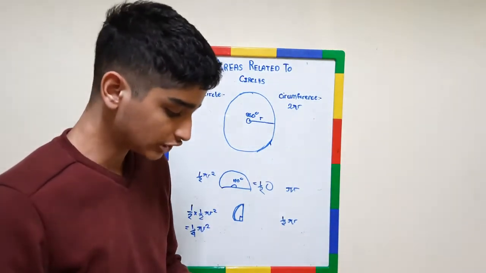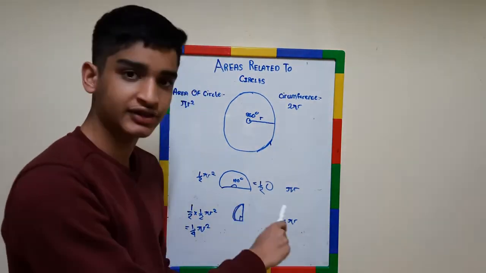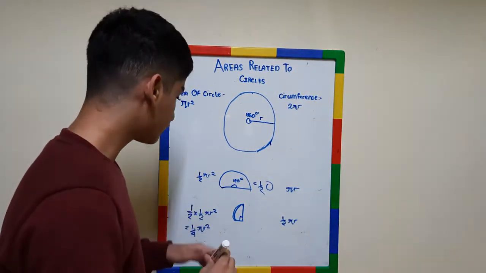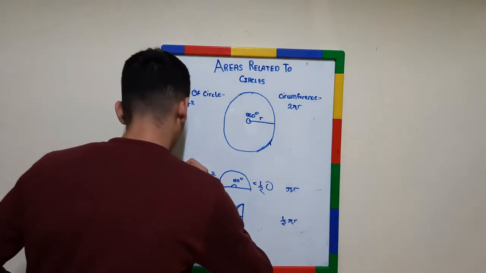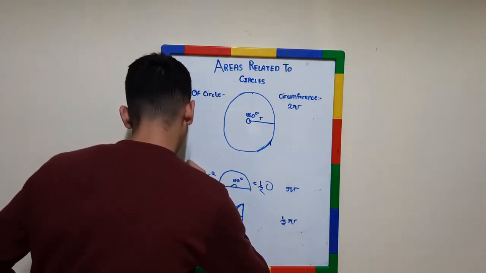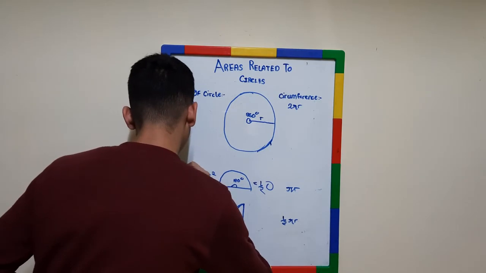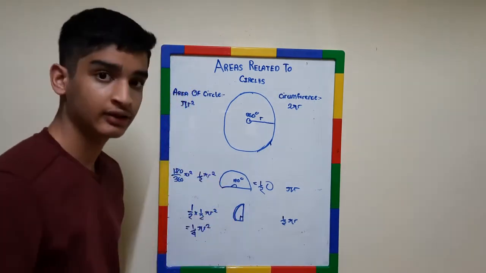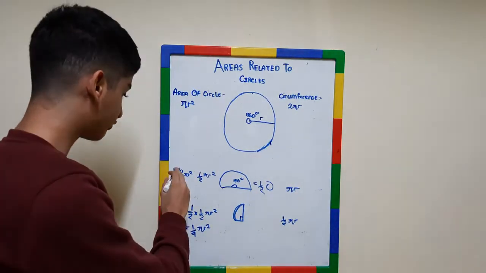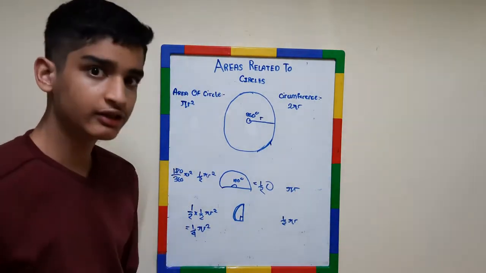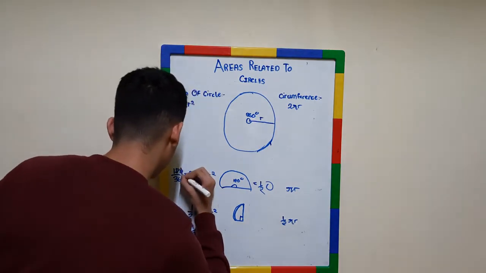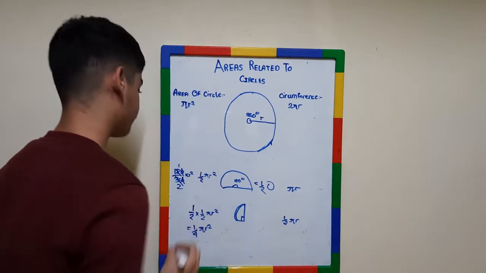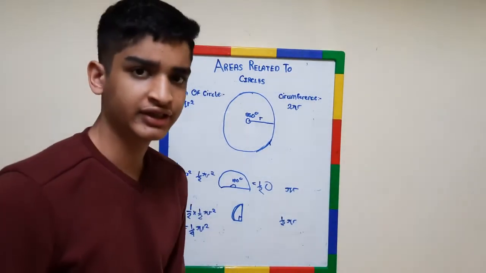Okay, so now since I've told you that a straight line is 180 degrees, correct? So we can also consider this 180 upon 360 times pi r square, correct? Because 180 upon 360 is equal to half. The 0, 0 gets cancelled, 1 and 2. Okay. So why 180 by 360?